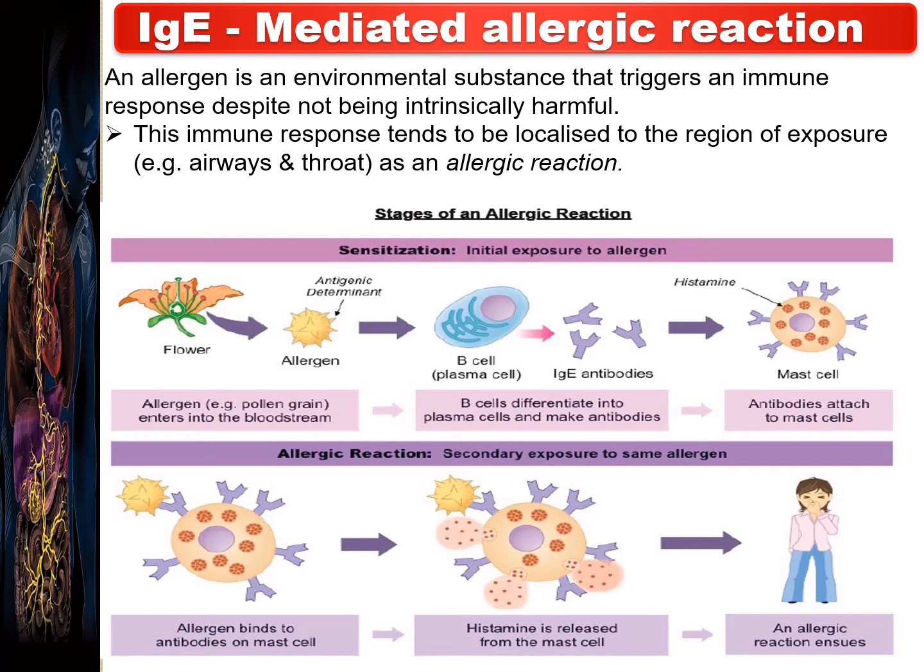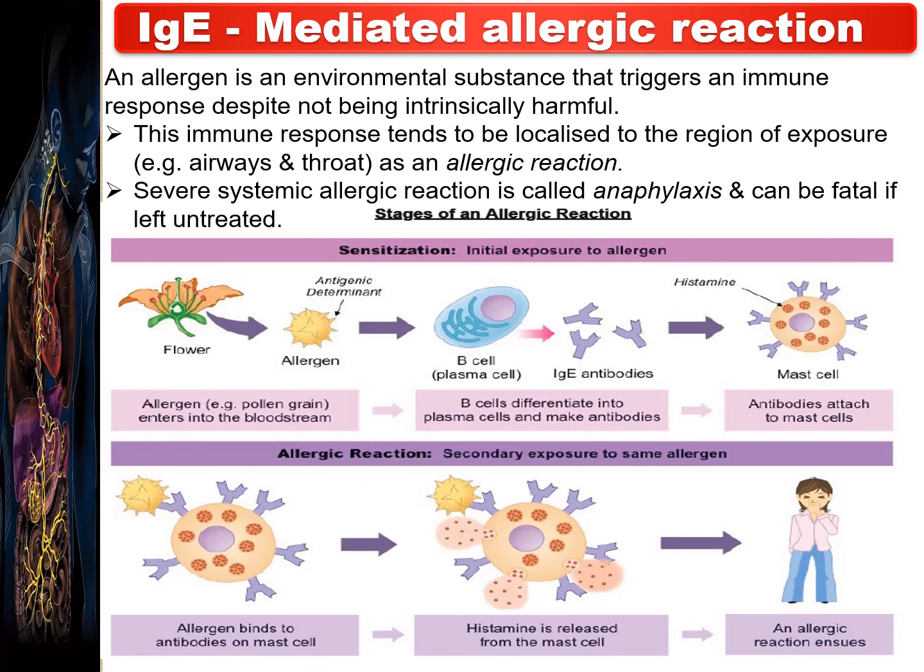So we can see this immune response at these two places as an allergic reaction. But once these severe allergic reactions become systemic allergic reactions, it is called anaphylaxis, and it can be fatal if untreated.